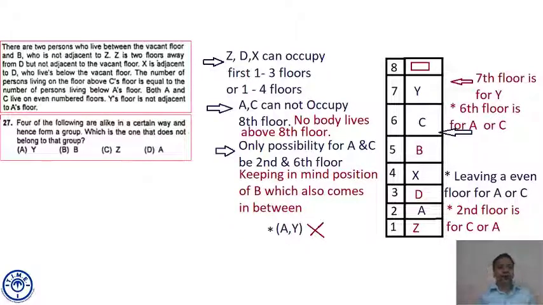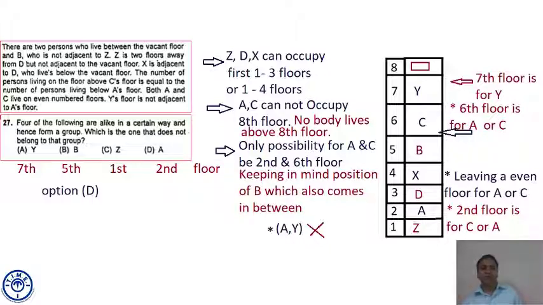Four of the following are alike in a certain way and hence form a group. Which is the one that does not belong to that group? Now just see the options. They are asking for the odd one out. Y is at the 7th floor. B is at the 5th floor. Z is at the 1st floor. A is at the 2nd floor. So 3 out of the 4 given among the options live on an odd-numbered floor and 1 lives on an even-numbered floor. So the odd one out is A, who lives on the 2nd floor. Option D.